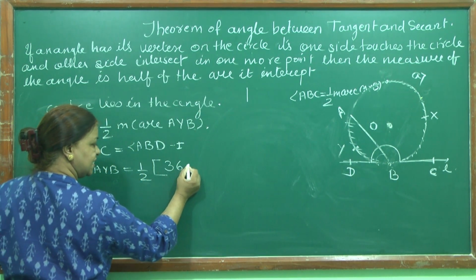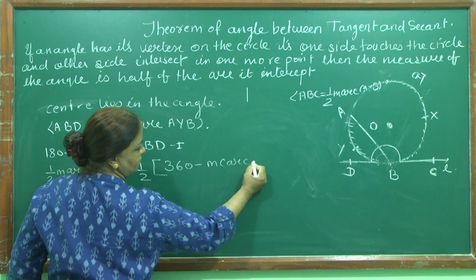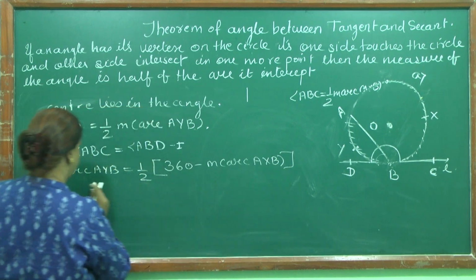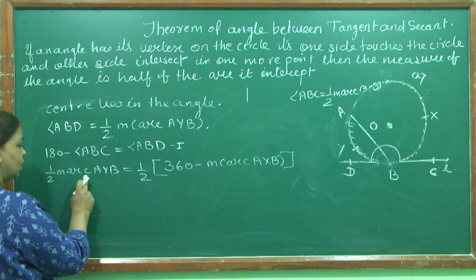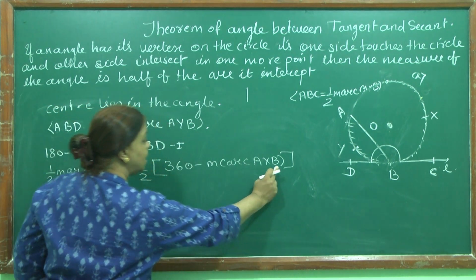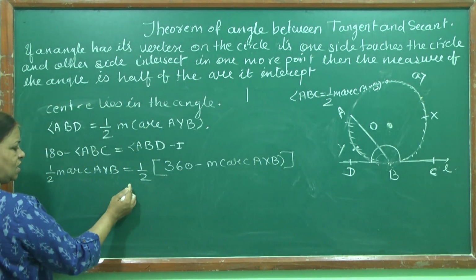So 360 minus measure arc AXB will give you AYB. I am only concerned with AYB here. Half is there only.